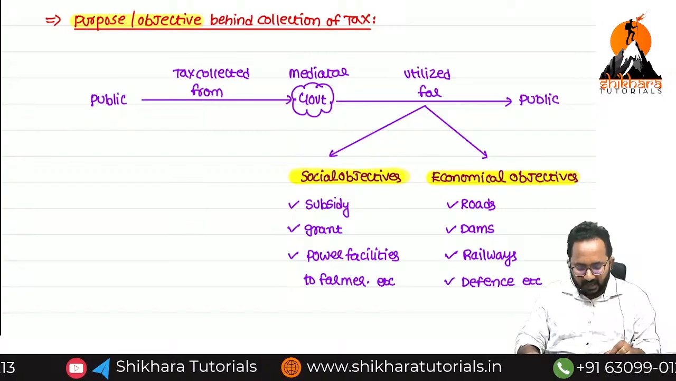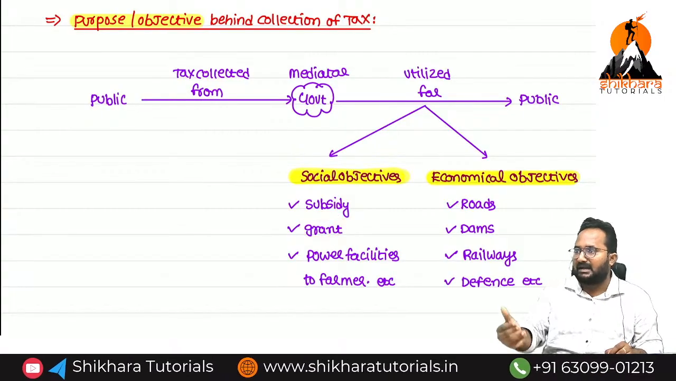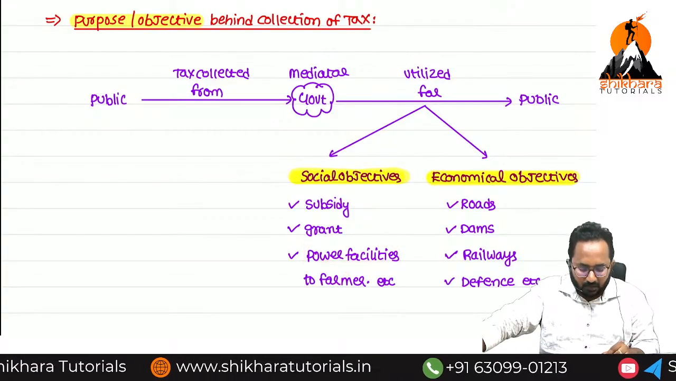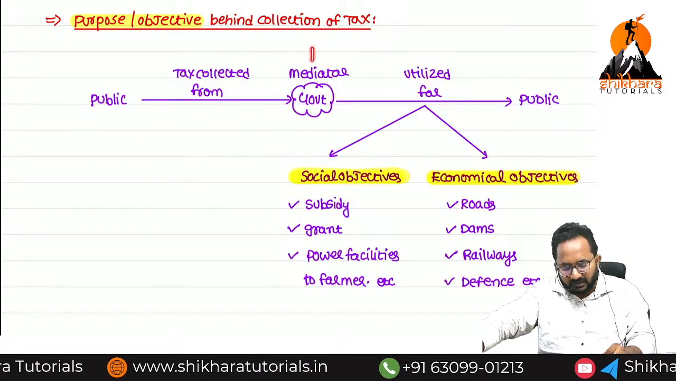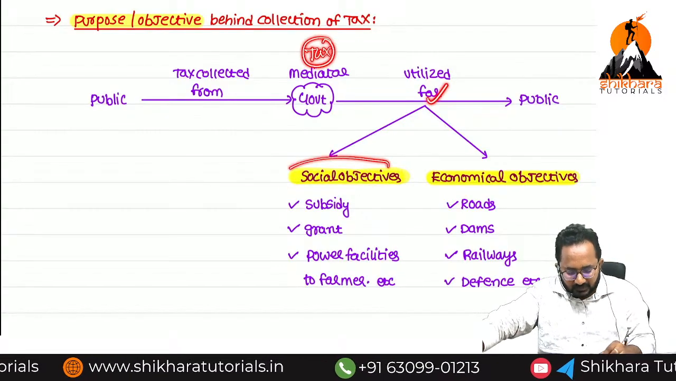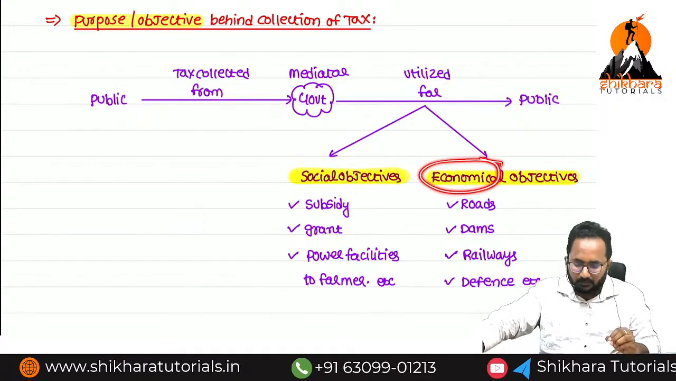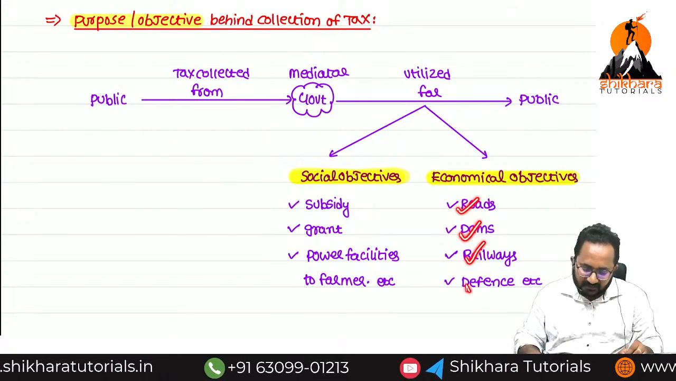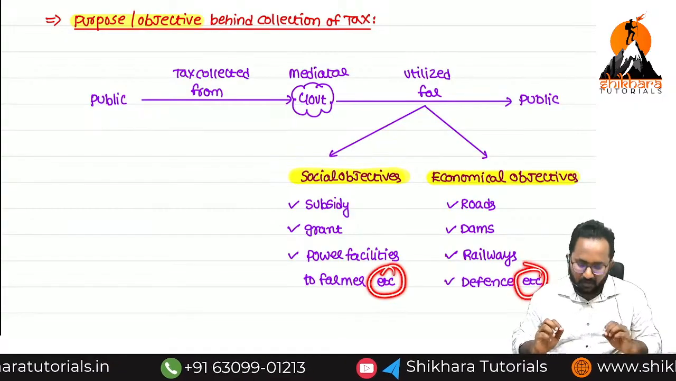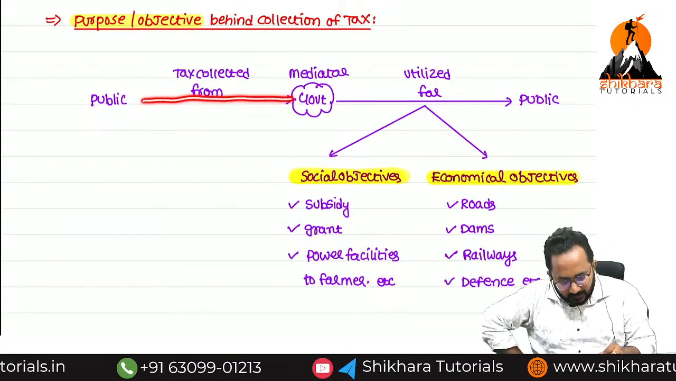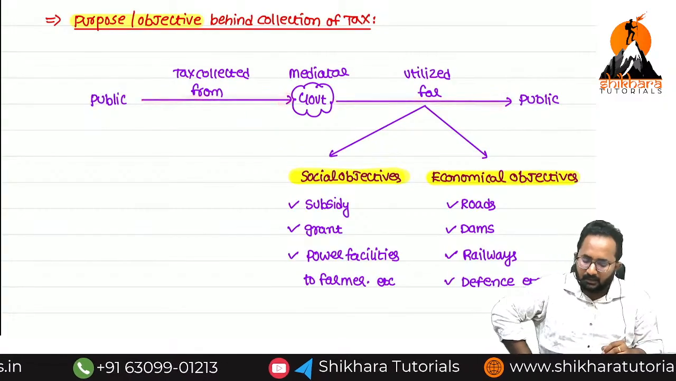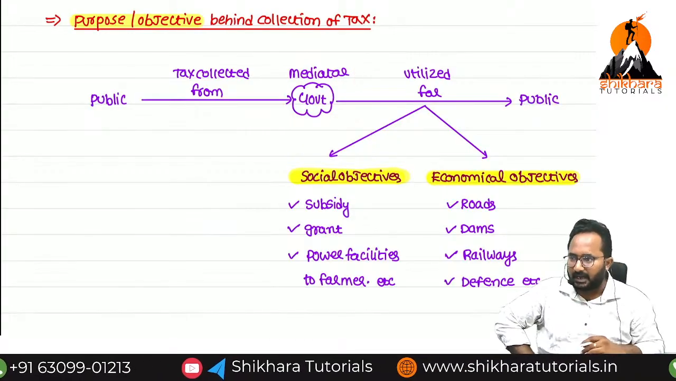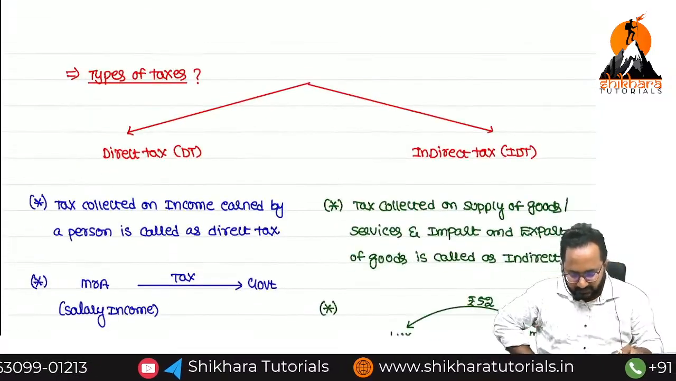Subsidies. For manufacturing industries, etc., we are giving grants, that is, we are giving cash support also. Power facilities to the farmers, etc. What are these? Social objectives. That means whatever tax is collected by the government, it is utilized for which objectives? Social. Next, economic objectives, that is, development objectives. So roads construction, dams, railways, defense, etc. Many others are also there. Simply, here we are collecting from the public and we are utilizing it also for the public. So here the government will be acting as a what? Mediator. Shall we start the next one?